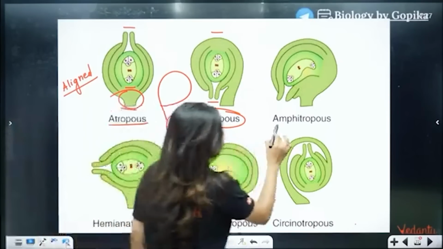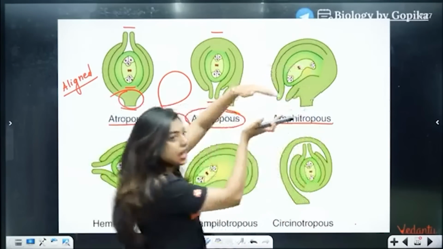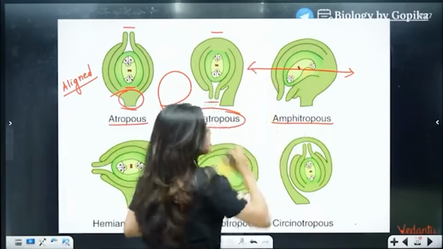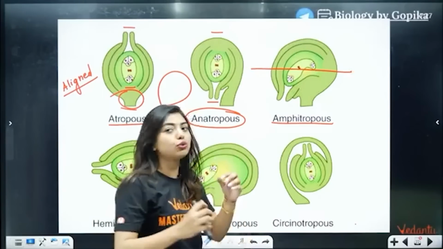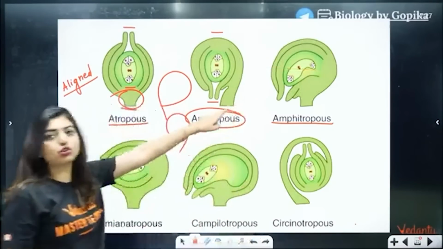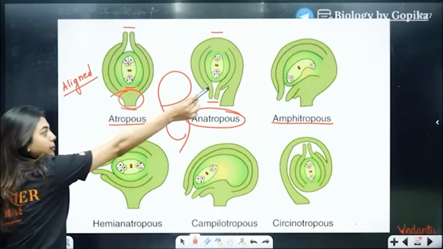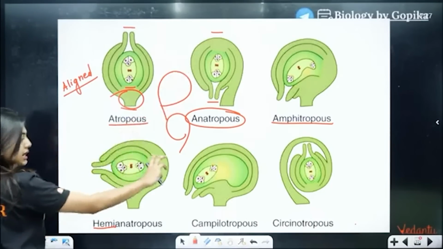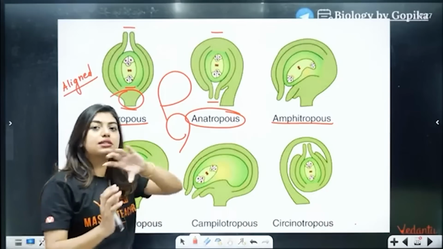Now, here you have amphitropous ovule. Here, if you see, students, you will notice that the entire thing has bent like this. It has gone in this angle, and here again there are more terminologies to it. Like we say that the funicle is broken and it is curved. I'm just showing you the image to make you understand the difference. And here you see hemianatropous. Instead of it being like this, it has come in this angle. Now, campylotropous is more curved.